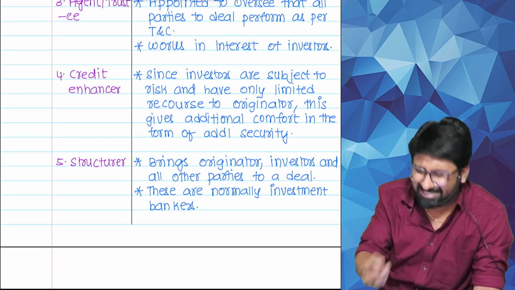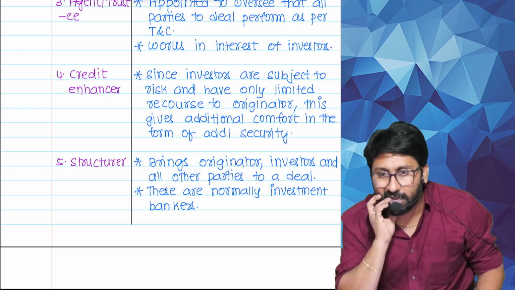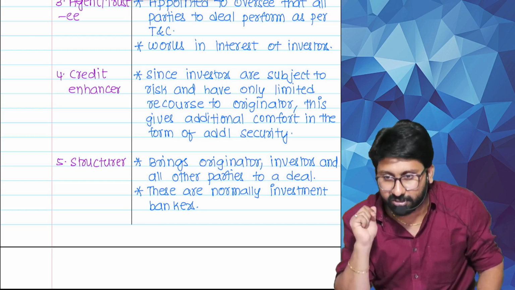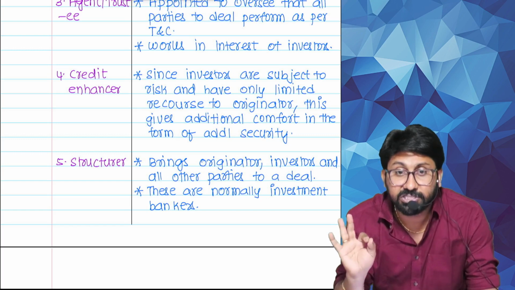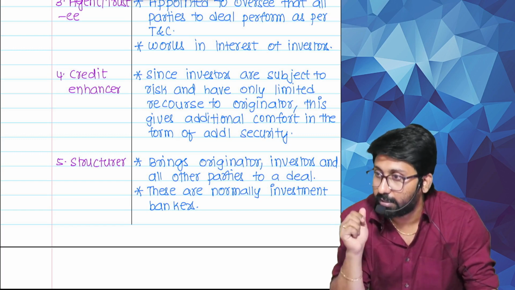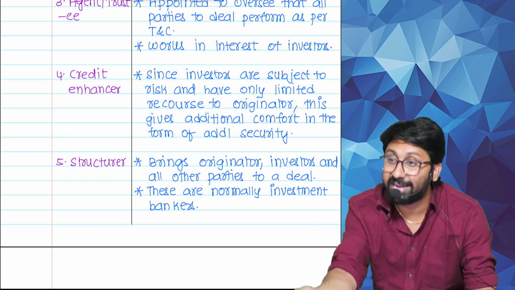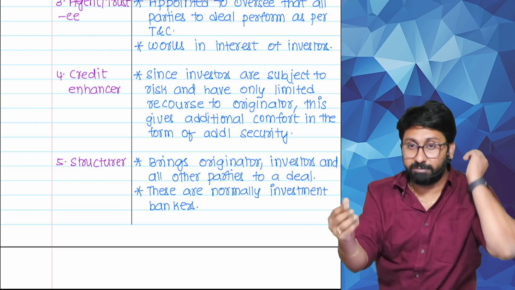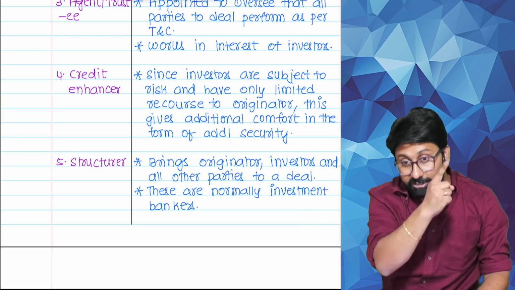Credit enhancer. It's a small concept here. Listen. What did I keep as a security? Asset as a security. Correct or not? House or vehicle or something. They have every chance to depreciate. Then who is responsible when the security values are falling? They will enhance the security values. Means new assets they will add to that. Who will add? Originator, bank.